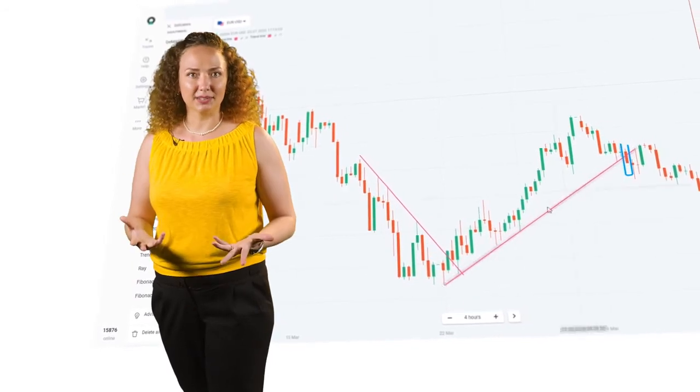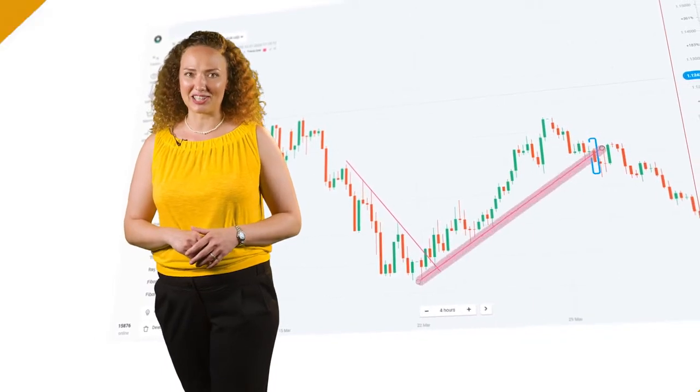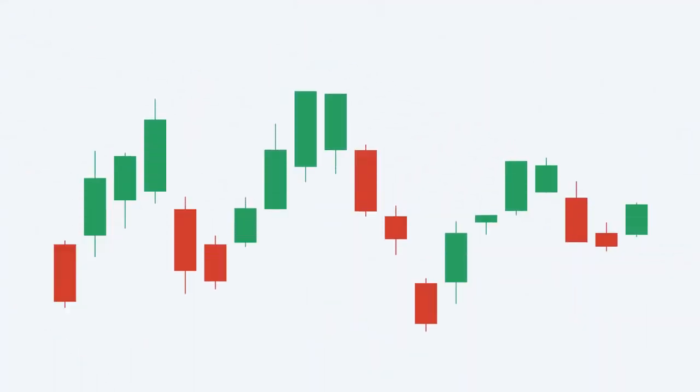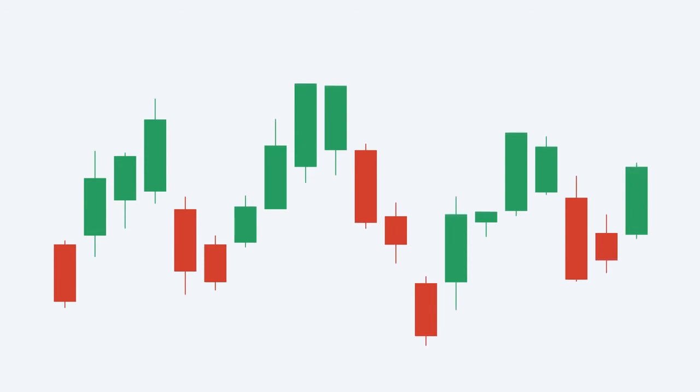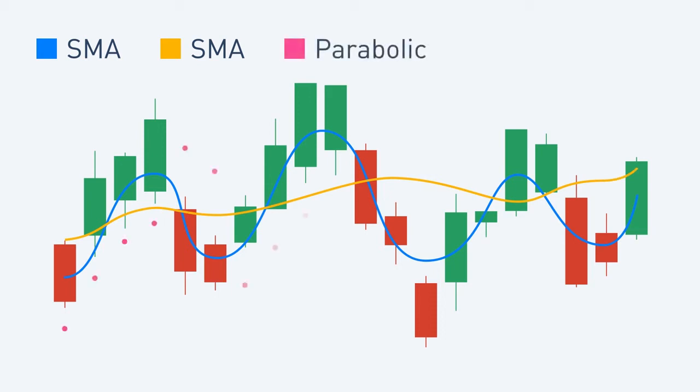Now we can use this signal when the price breaks this trend line and use additional indicators to get a confirmation. For this purpose, we can use, for example, an indicator called a moving average. A moving average is displayed on the chart as a curved line that usually follows the direction of the price movement. It is based on calculating the average price for a certain period of time, and it helps to determine the trend on the market, and it is also used to get signals. By combining different indicators, we look for possible entry and exit points for our trades.